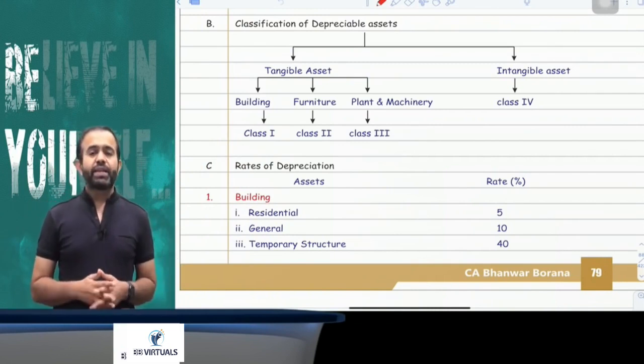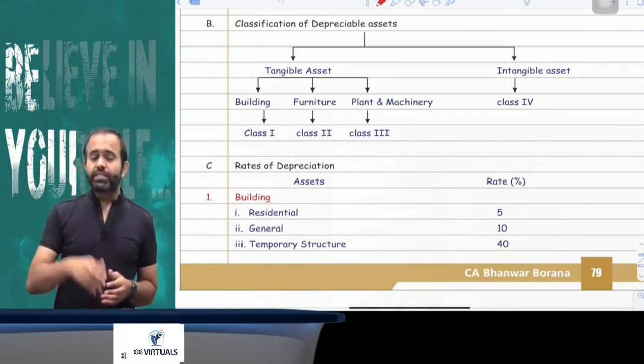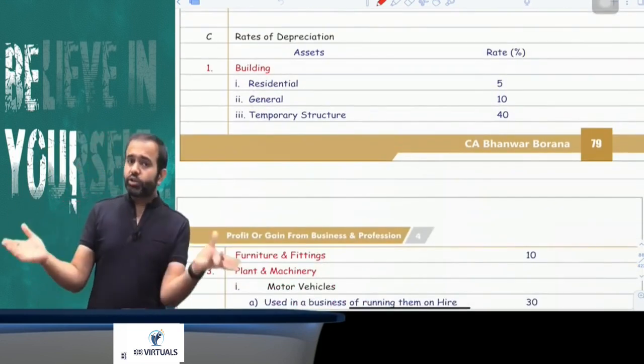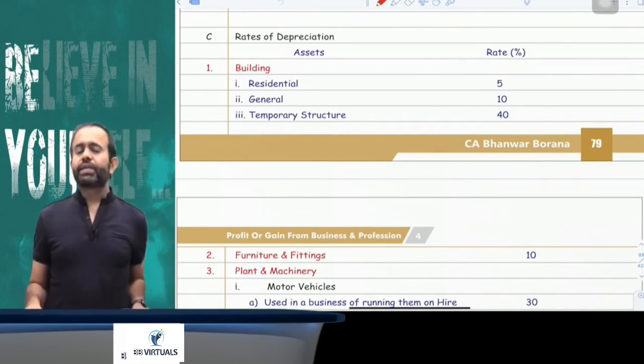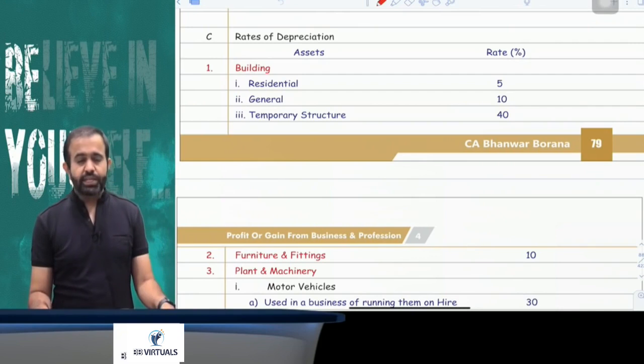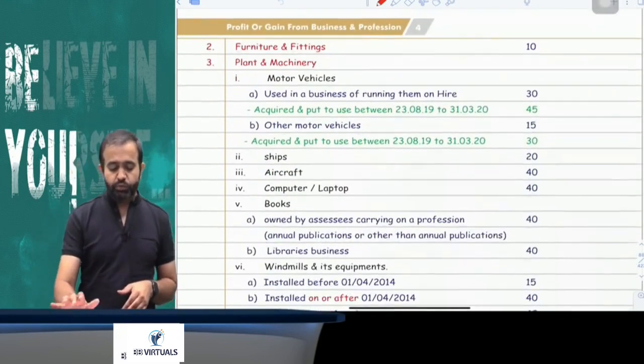So basically I explained that there are 4 classes of asset: building, furniture, plant and machinery, and intangible asset. Now what is the rate of depreciation? In case of building, if it is a residential building, then the rate of depreciation is 5%. For other buildings the rate of depreciation is 10%, but for a temporary building the rate of depreciation is 40%.